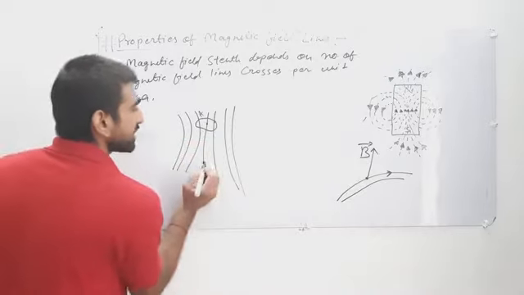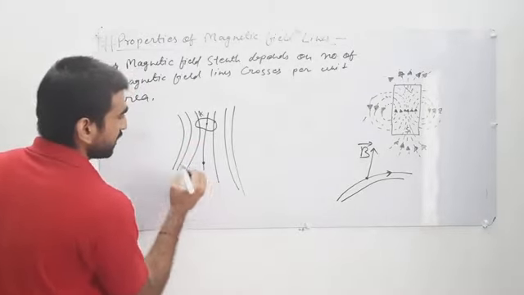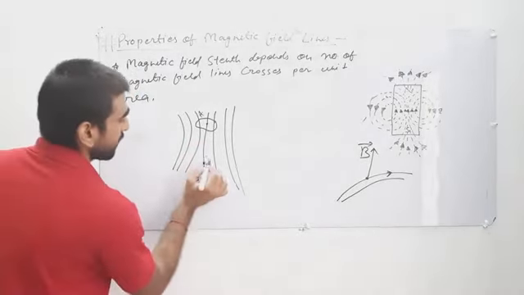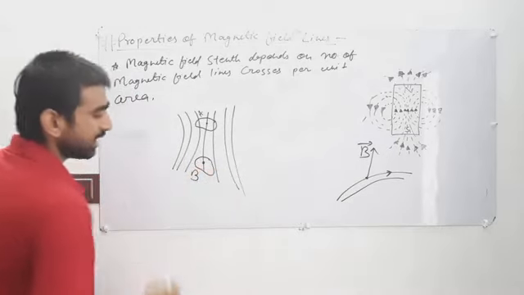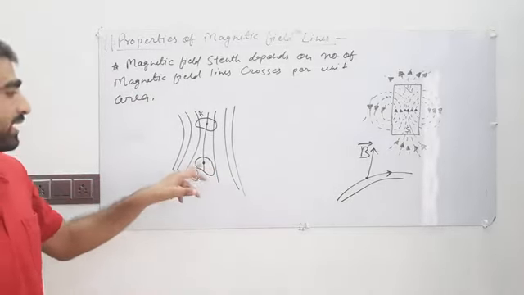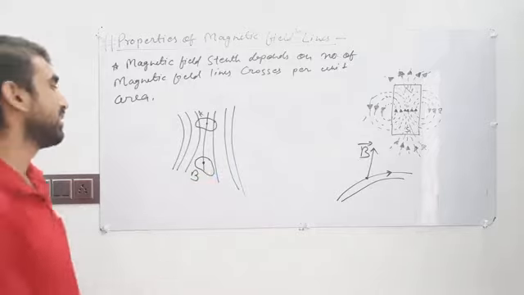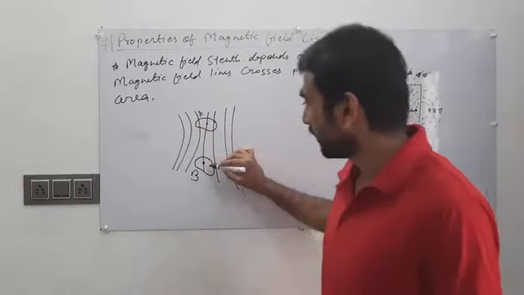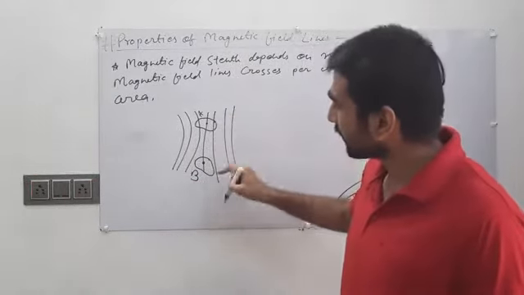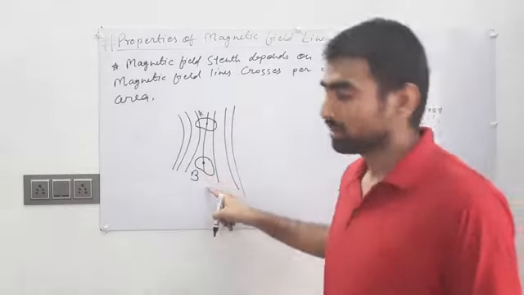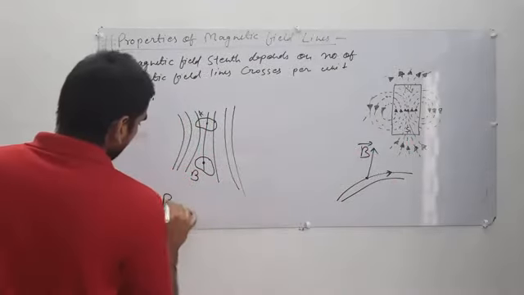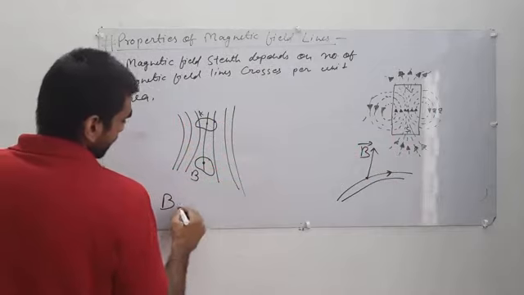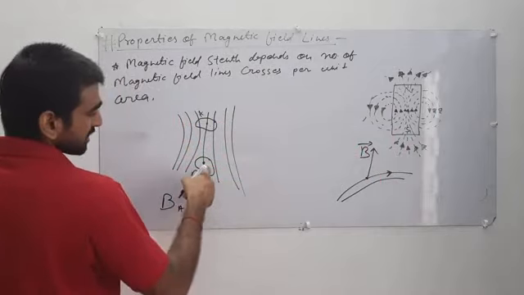Now if we take the same area at point B, then only a single magnetic field line crosses this area. That means the magnetic field strength at A is greater than the magnetic field strength at B.